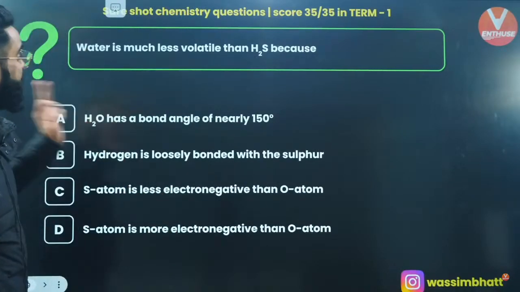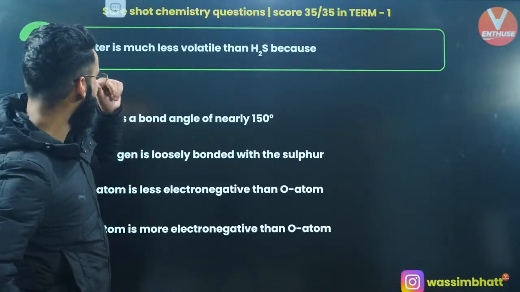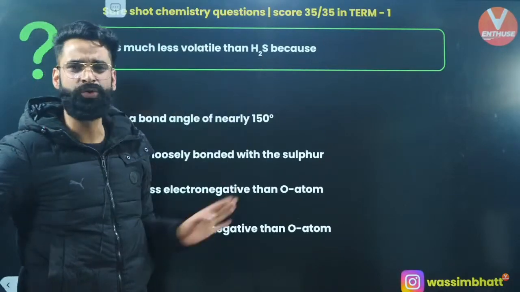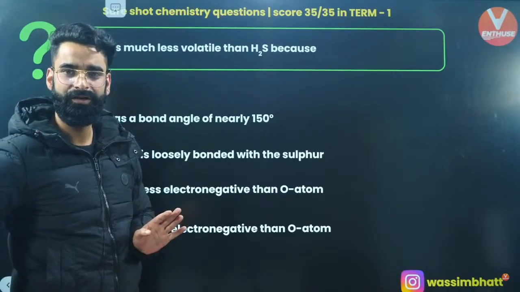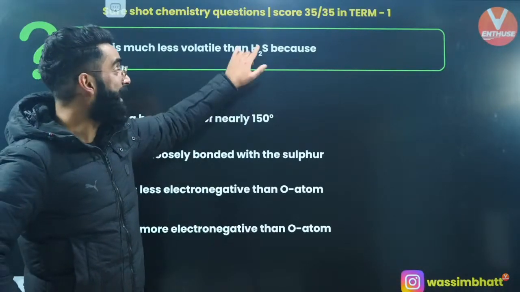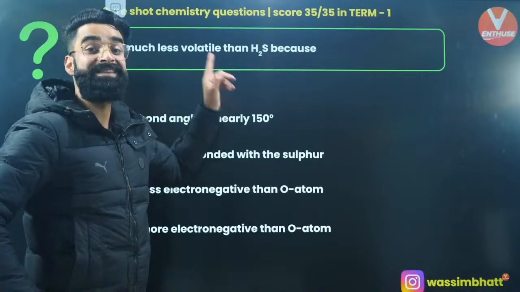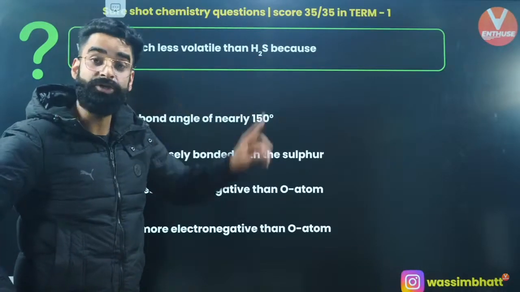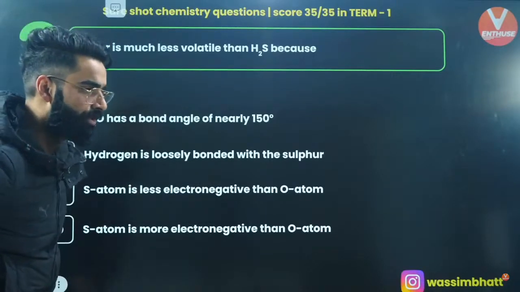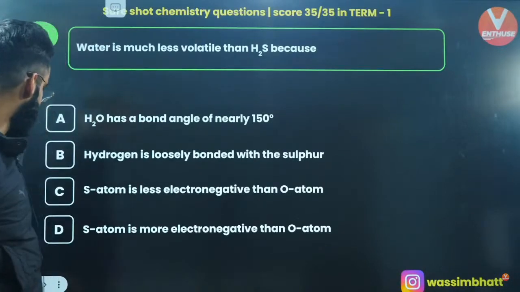Water is much less volatile than H2S because in case of water there is hydrogen bonding, in case of H2S there is no hydrogen bonding, right? Okay, why is there no hydrogen bonding in H2S? Because the electronegativity difference between sulfur and hydrogen is lesser than that of the electronegativity difference between oxygen and hydrogen in case of water. So what is going to be the correct answer?